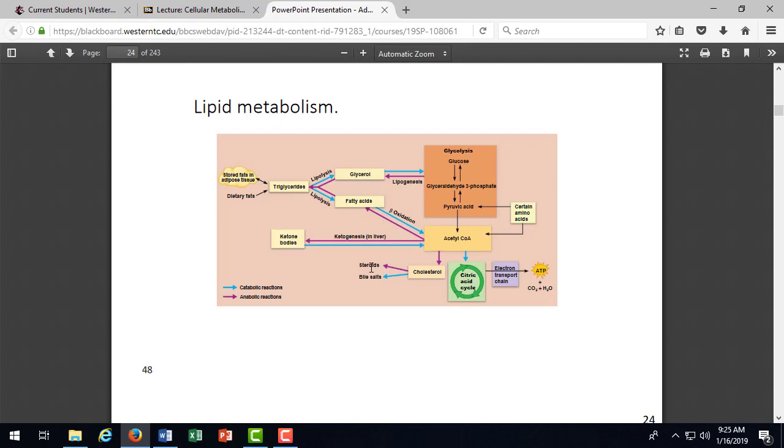But if we have too much fat breakdown, if someone's on a rapid weight loss plan, and they're dumping a lot of cholesterol and bile salts into the blood, what can that contribute to? High cholesterol, for one, which can clog arteries and cause trouble. But bile salts can contribute to gallbladder stones, and that can cause gallbladder disease.